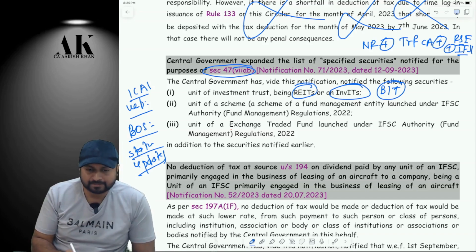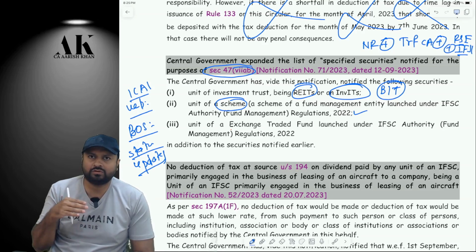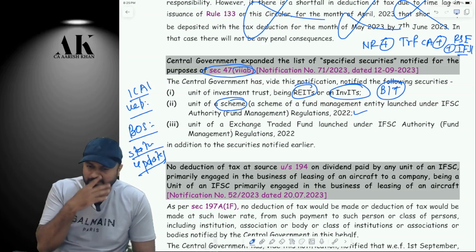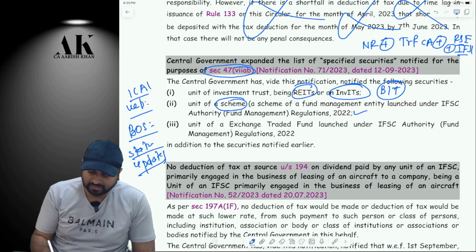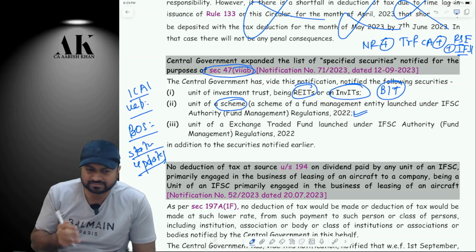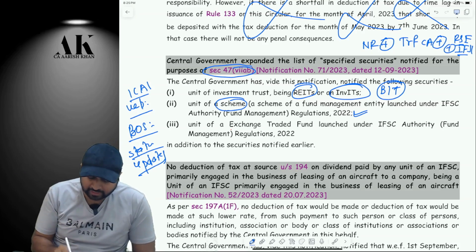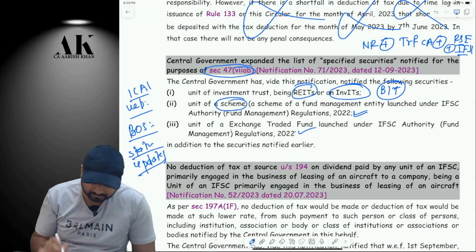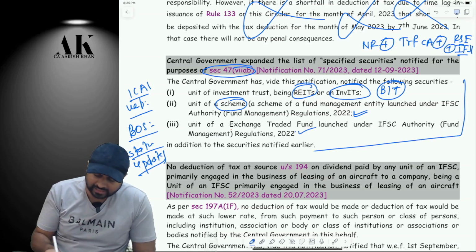Second, unit of a scheme. Now this is a new scheme which is launched by Government of India. A scheme of fund management entity launched under IFSC Fund Management Regulations 2022. Honestly speaking, I don't want to talk big, even I don't know what exactly this unit of a scheme is all about. This might be some kind of investment opportunity for non-residents in IFSC. Similarly, unit of an exchange traded fund launched under IFSC Authority Regulations 2022. So these are the three securities which are added.